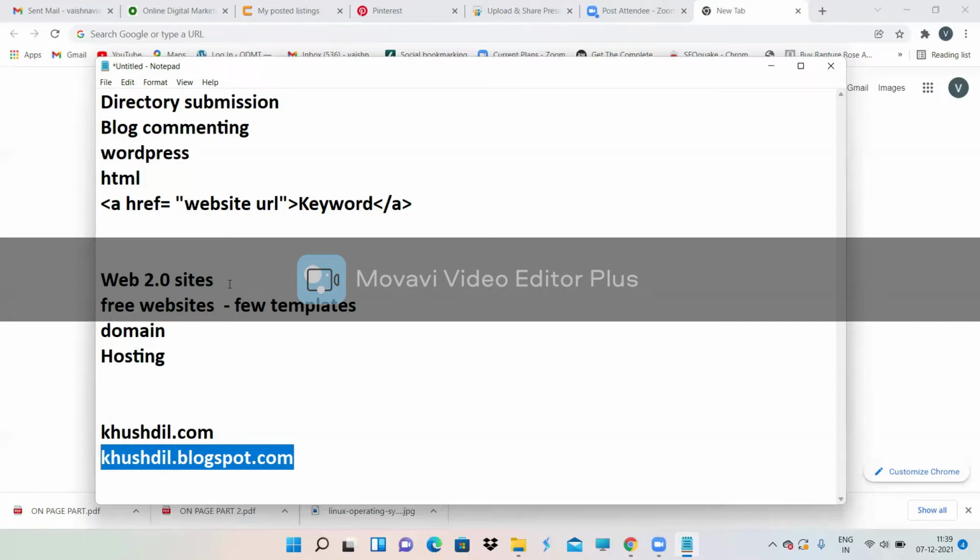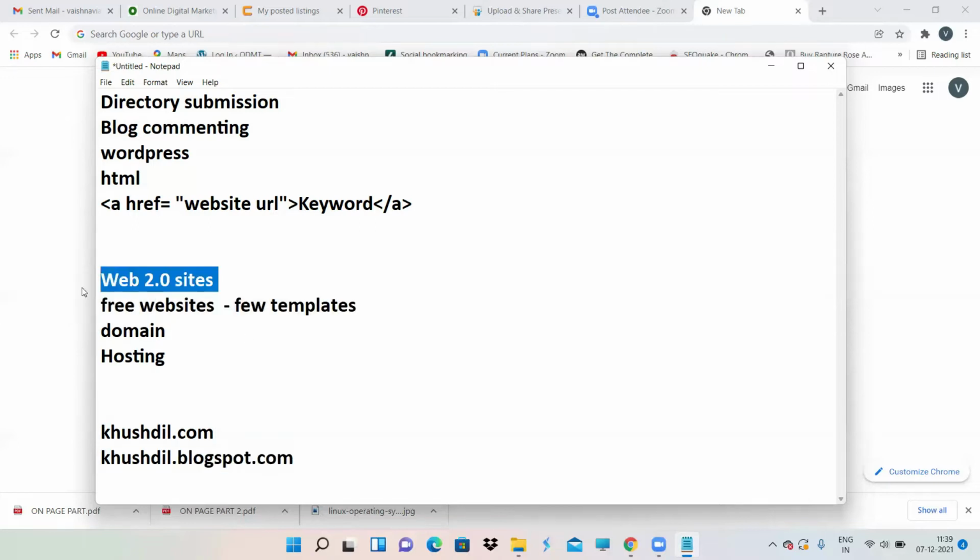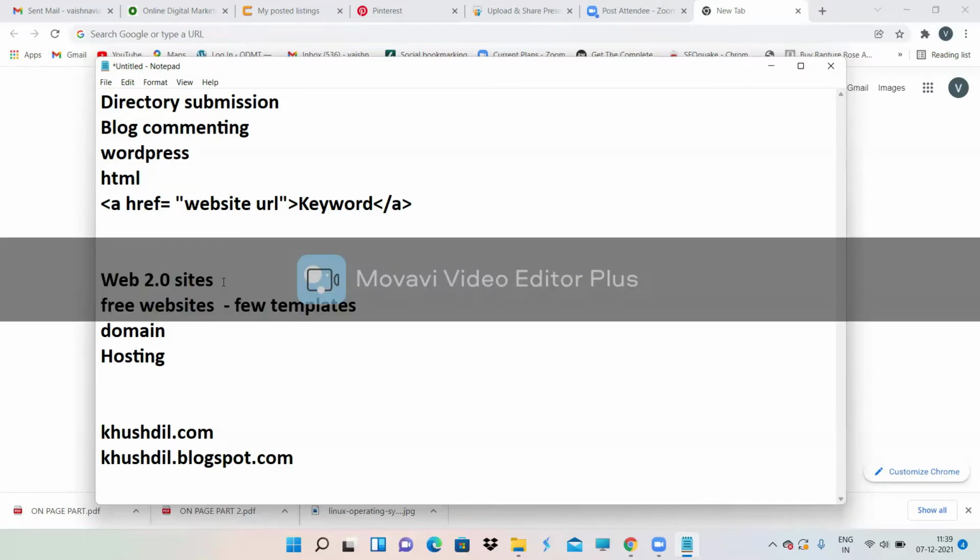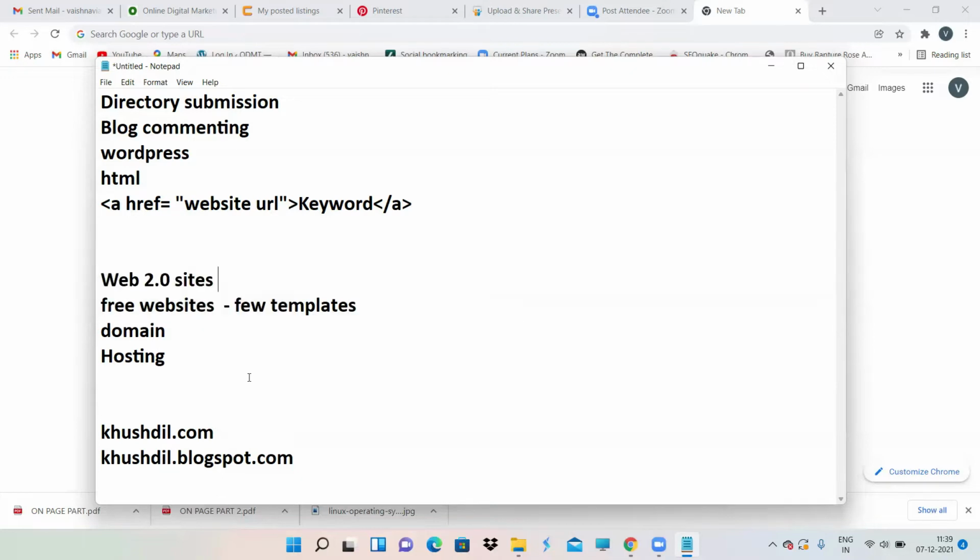But now why I'm telling third technique is Web 2.0 sites is we need a backlink. To get a backlink, I'm using Web 2.0 site because it's a free site. So from one website, I'm giving a backlink to another website. So I'll be creating a free website of any of it, like Blogger or WordPress or Wix or something like that. Then after creating a free website, with that free website, give a backlink to your original website.